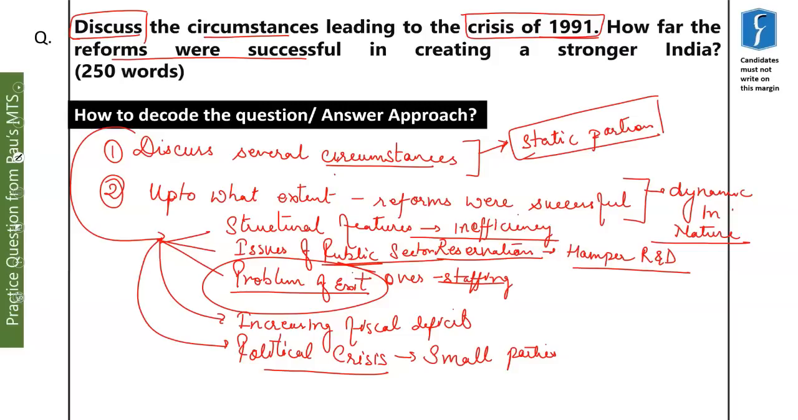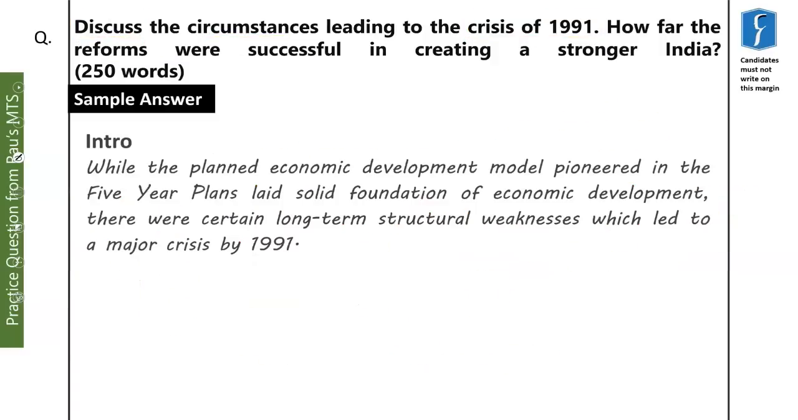Many NRIs withdrew their deposits in foreign exchange, and the fall of the USSR deepened the economic crisis. We had rupee-denominated trade with the USSR, but with its fall this market was no longer accessible, and that is why we suffered severely. So these are the points which we have to write in our answer. Let's move to the sample answer of this question.